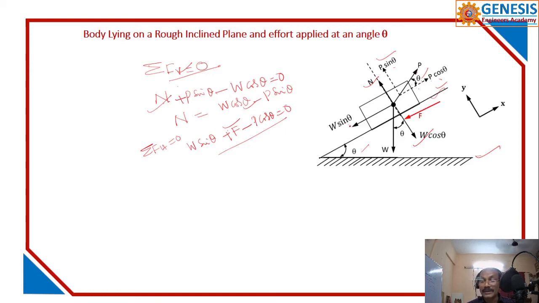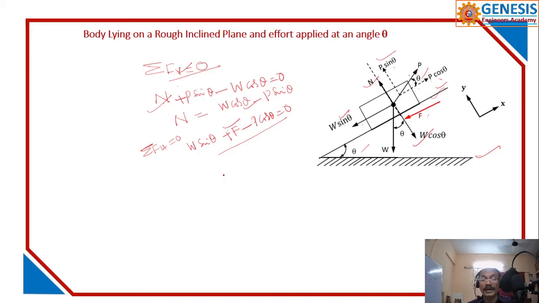If there is no force applied externally, the frictional force is opposite to this load, because it tries to bring it down. But when we apply the forces, the frictional force is always opposite to this force. I give this as an assignment for you, and you arrive at this.